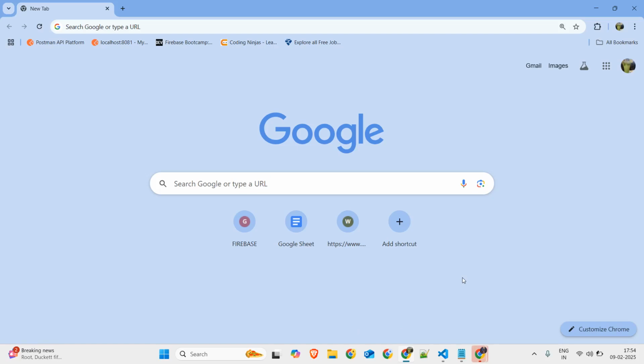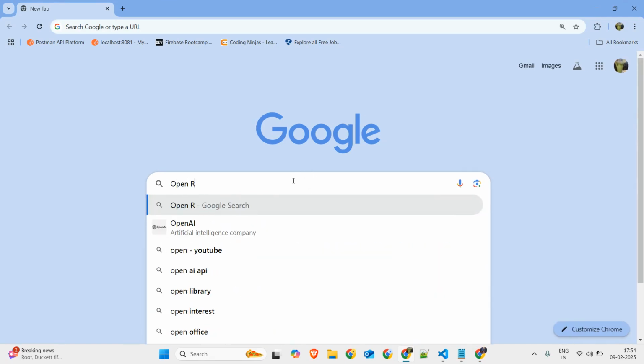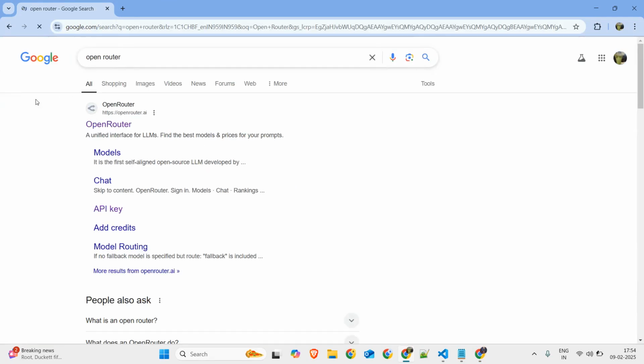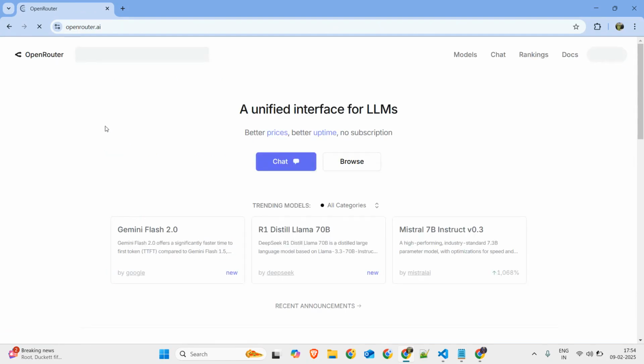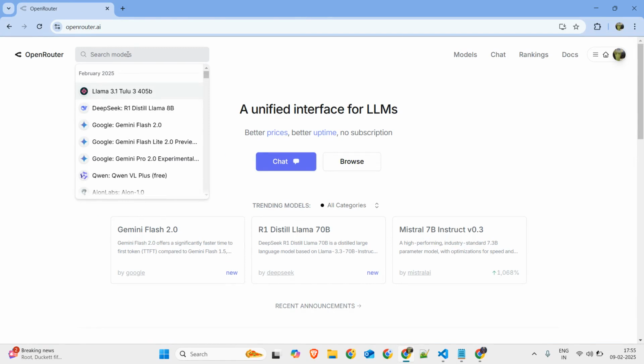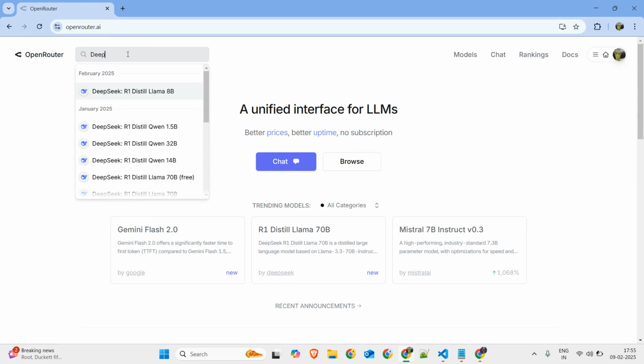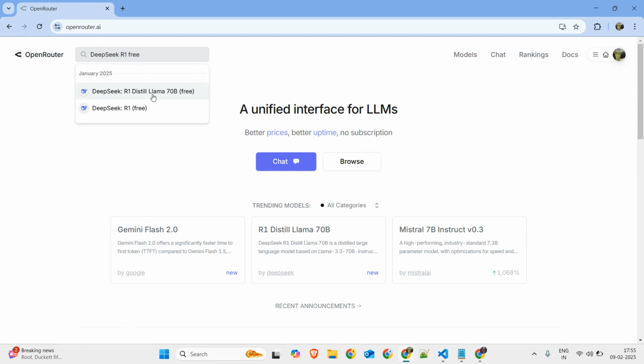In this video, we will see how to use DeepSeek API for free. For that, you have to type OpenRouter. You have to go to this site, the OpenRouter site. Here you will see search model. Here you can find any model, some are paid and some are free. So we will write DeepSeek R1 free model.